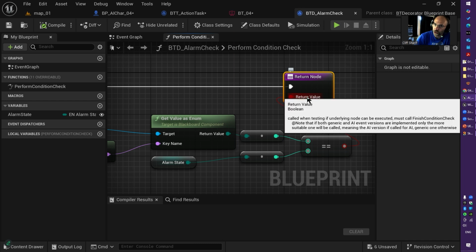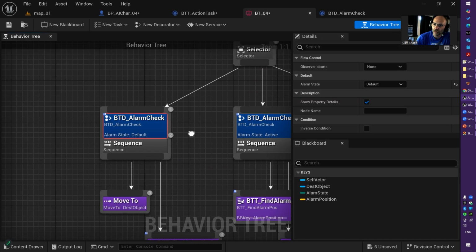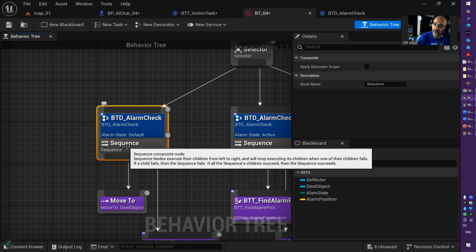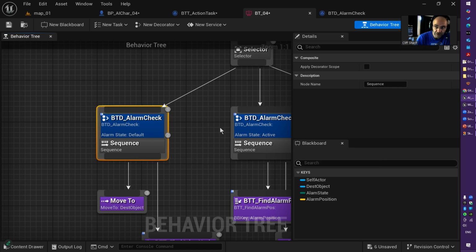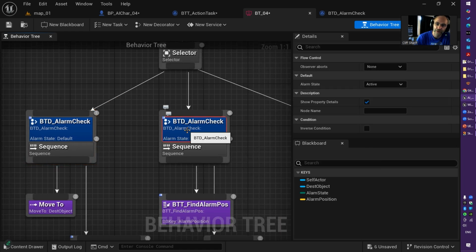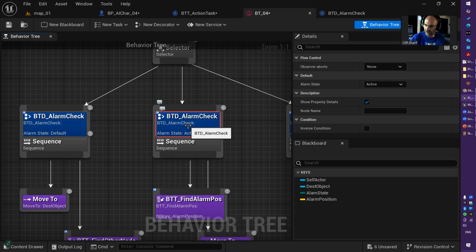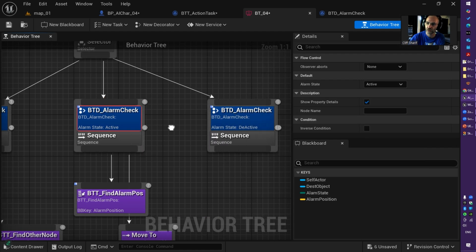If that is true, the selector will always run this part. If that is false, the selector doesn't run anything, will switch to the next one and will check if that is true or not. So basically this is like an if condition in programming. If it is true, do the job. If it is not true, go for the next one.